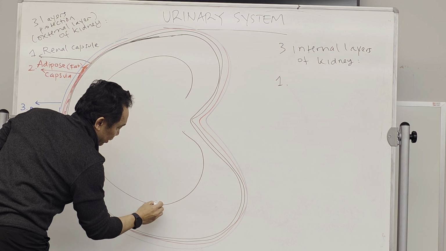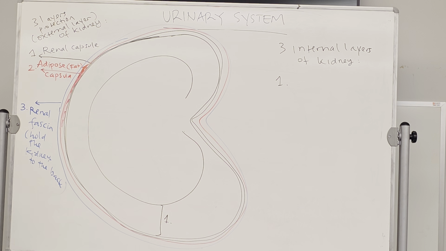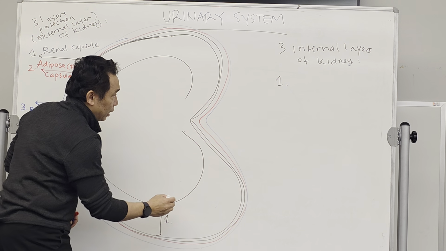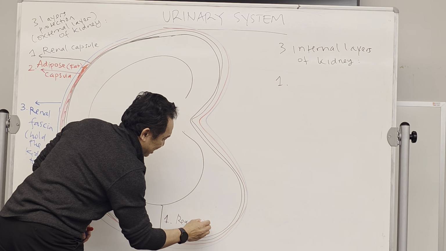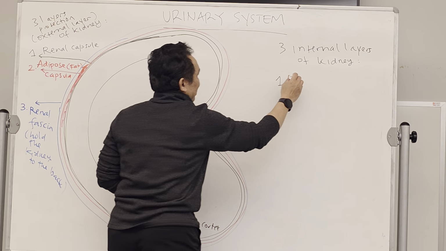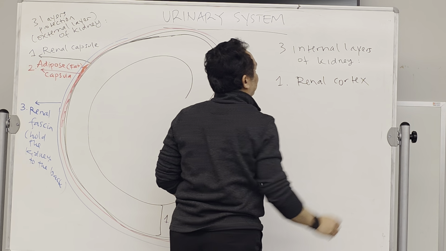Okay, the whole layer over here. This whole layer is called the renal cortex. Okay, the first layer is called the renal cortex.